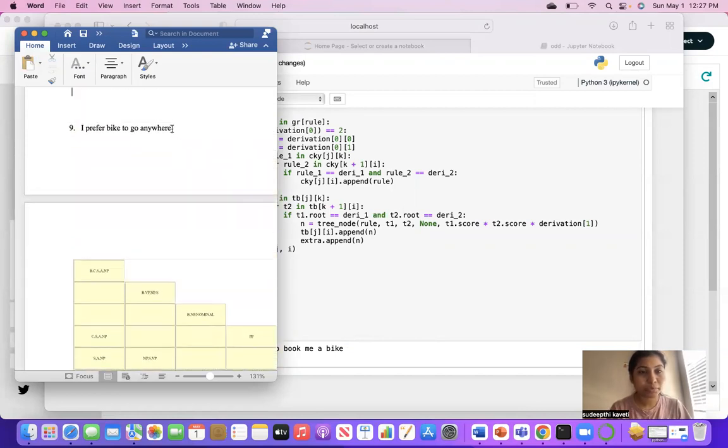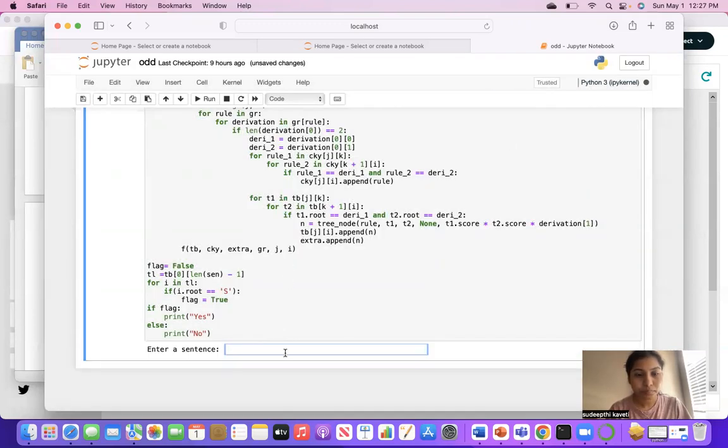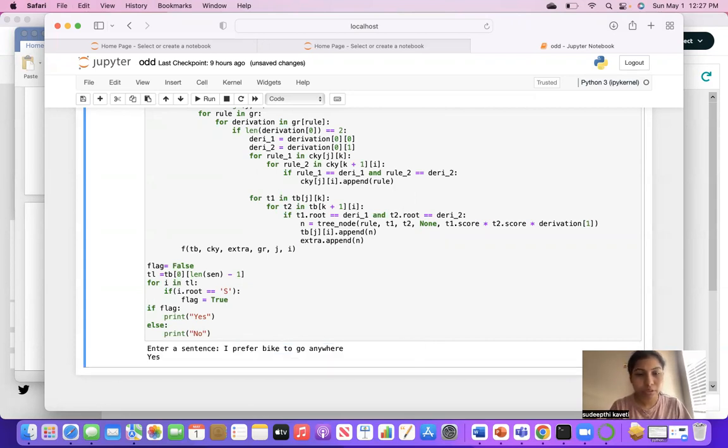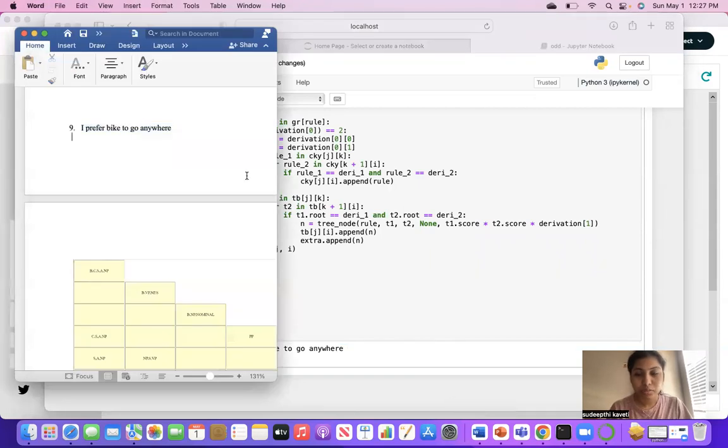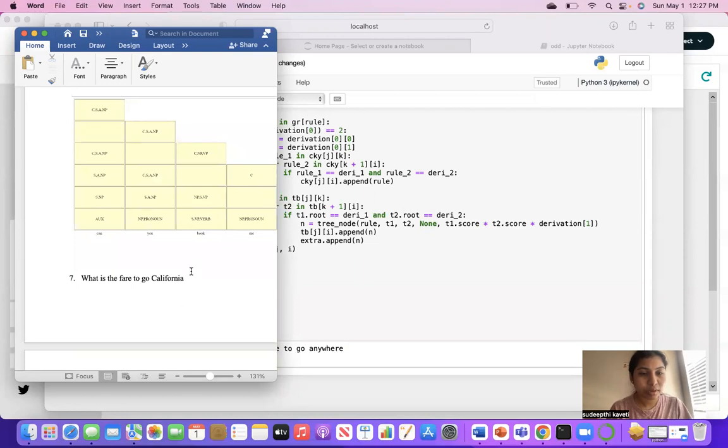I prefer a bike to go anywhere. Copy this, and Kernel, Restart and Run All. Removing this, enter. Yeah, I got yes. Another one I'll show you: What is the fare to go California?